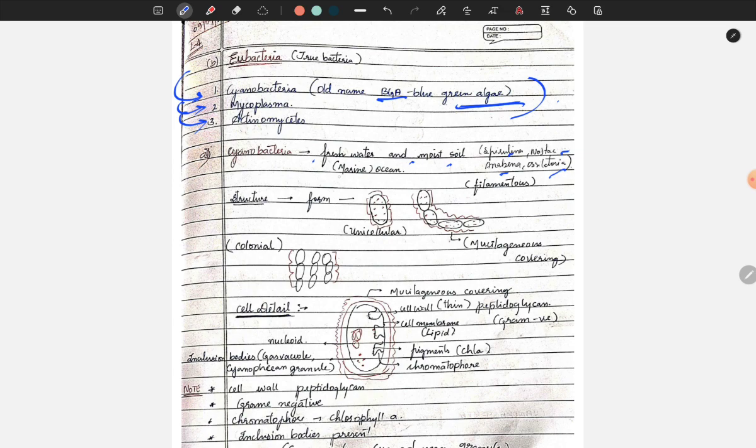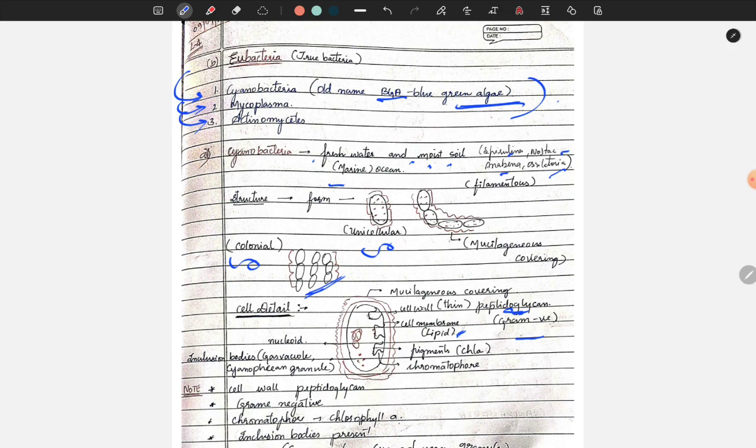Structure: they are unicellular with a mucilaginous covering over them, and sometimes they even form colonial shapes. Coming to the cell details, as I told, it has a mucilaginous covering. The cell wall is thin and made up of peptidoglycan, which is found in gram-negative bacteria, and the cell membrane is made up of lipid. Cell wall is made up of peptidoglycan. Cell membrane is made up of lipid.